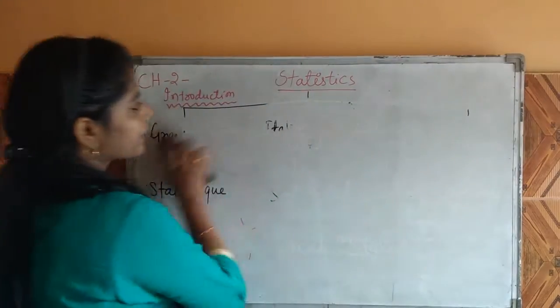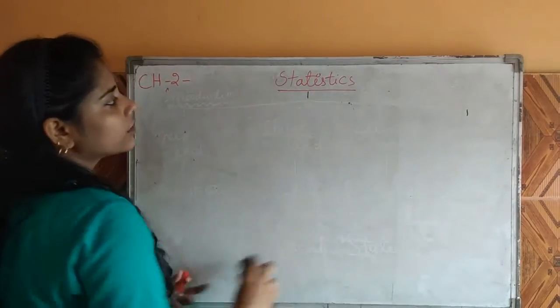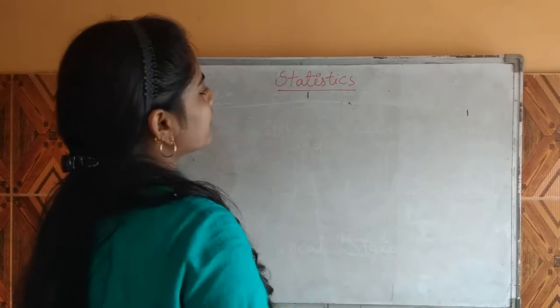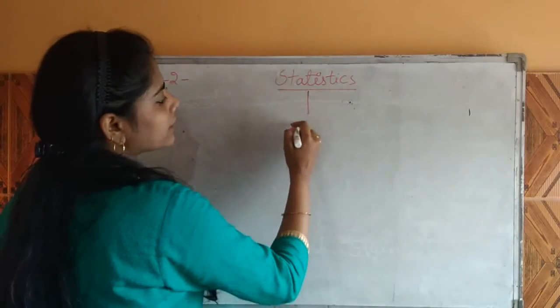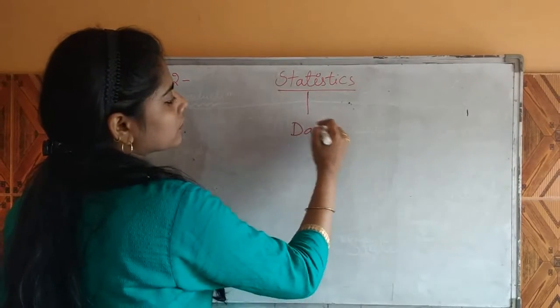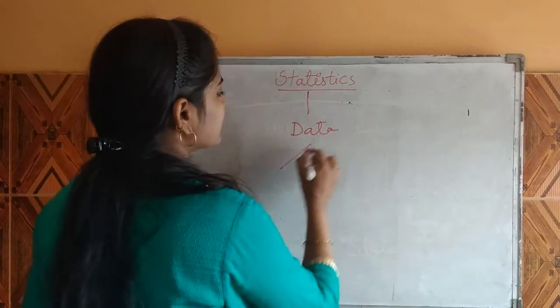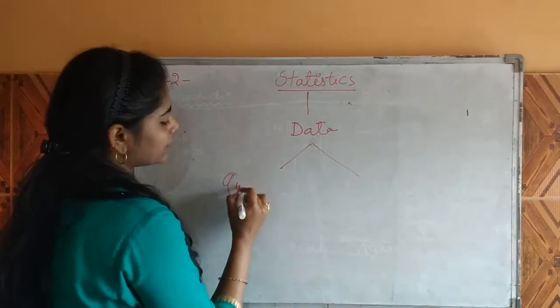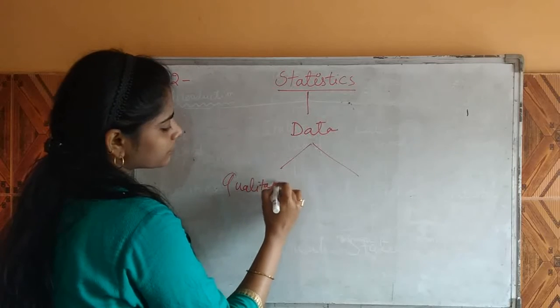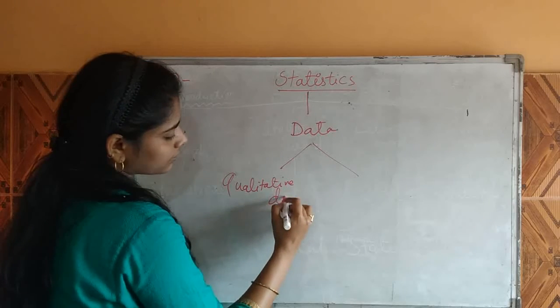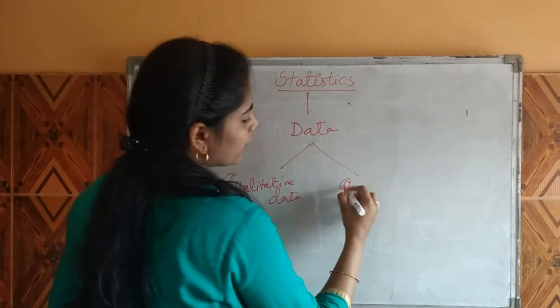That means statistics means a political state, or we can say that statistics is related to data. Which data? The data is basically two parts, that is qualitative data and quantitative data.